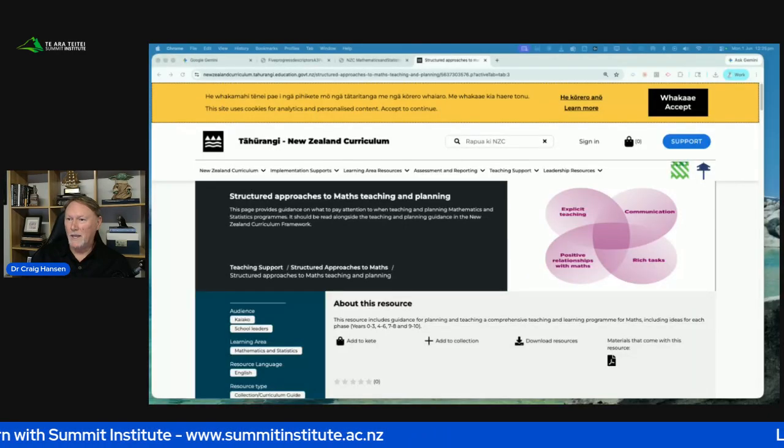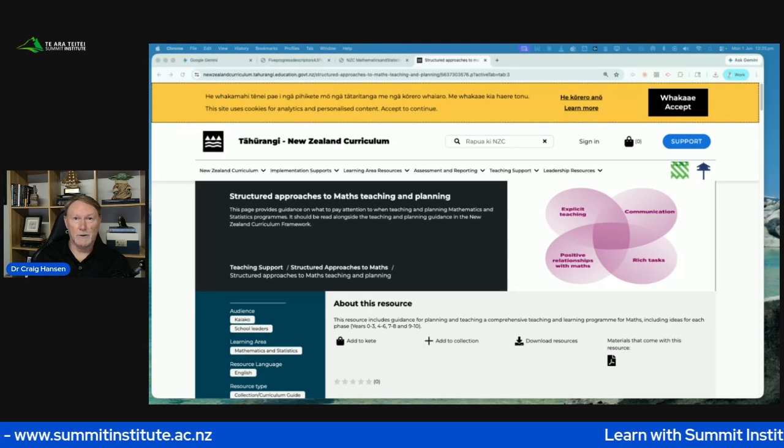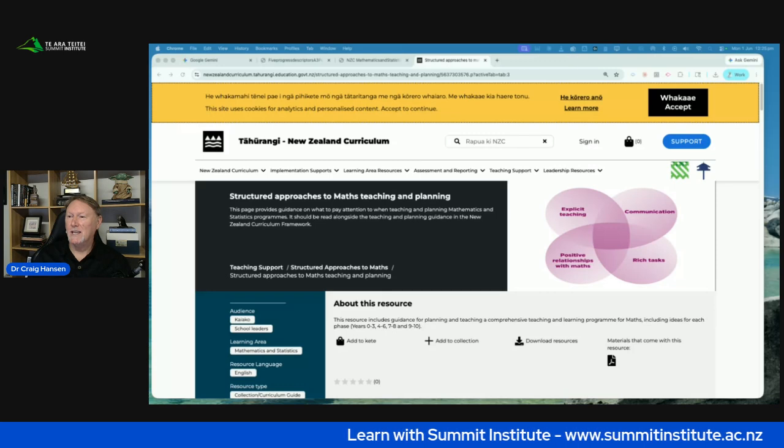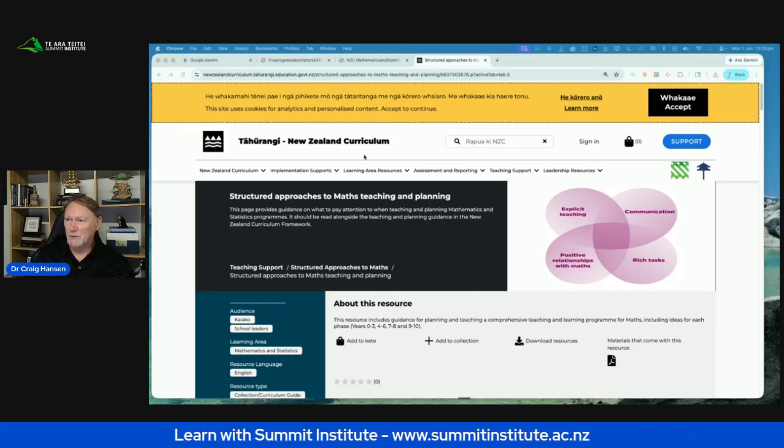In New Zealand, we have from the Ministry of Education our new website that has all the resources and materials and opportunities for developing teaching and learning programs across the curriculum, across the year levels. And it's called Tahurangi. And sometimes Tahurangi can be difficult to navigate.